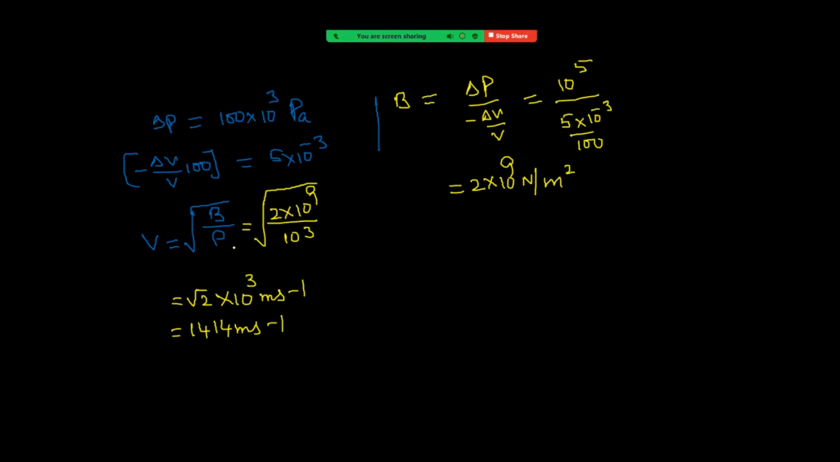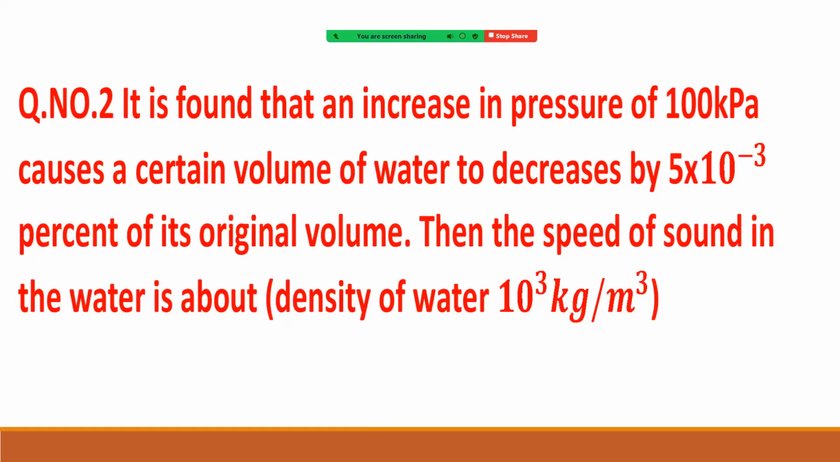So first, what we are doing is delta P is given, delta V by V is also given. So immediately we have to get the thought that this is given to calculate bulk modulus. And once it is known, we can find the velocity of sound or speed of sound. Okay, so I hope you got clarity. Let us go for the next problem.